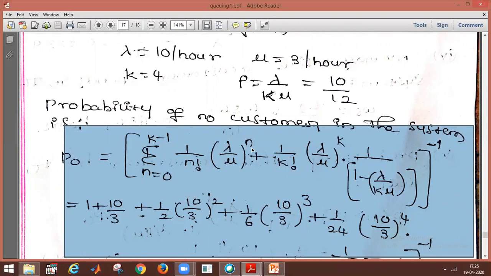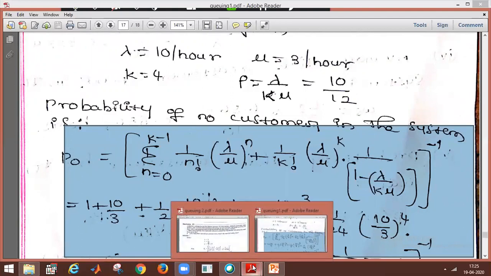So next, substitute this one, 1 by 24, 10 by 3 whole power 4. Using this information and this formula, they will calculate the value. So this is the P naught.